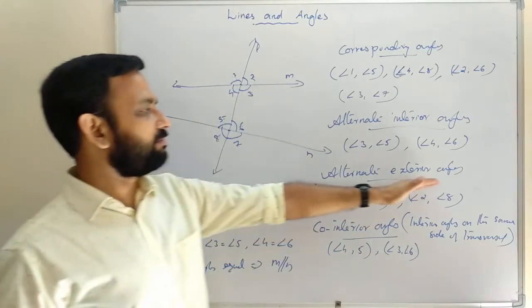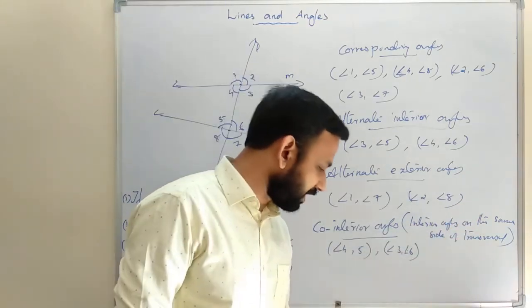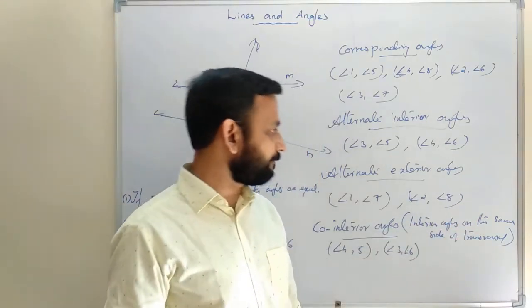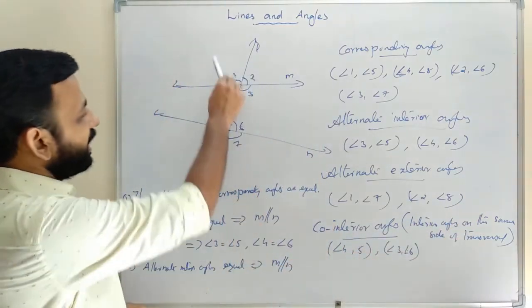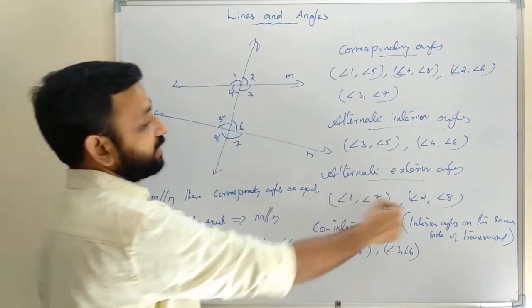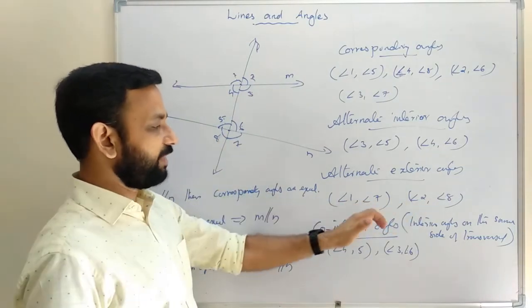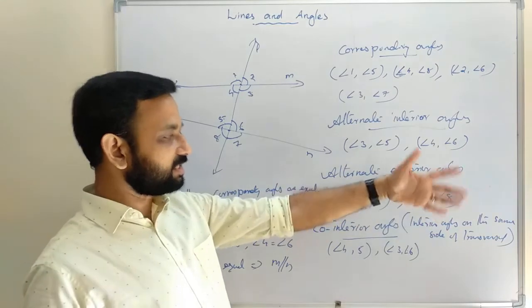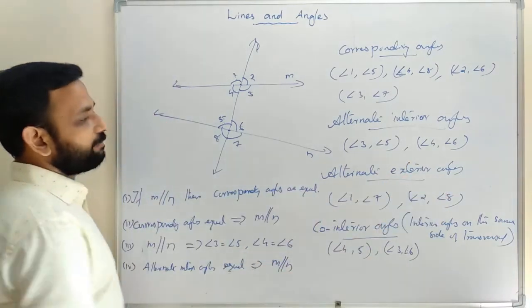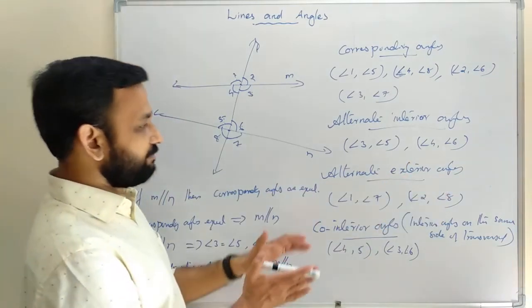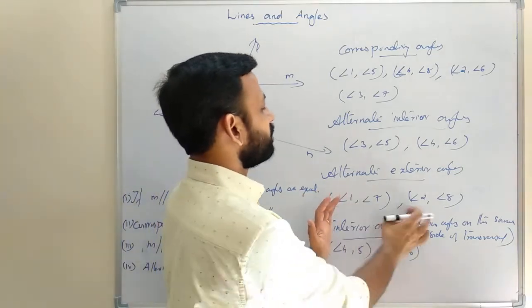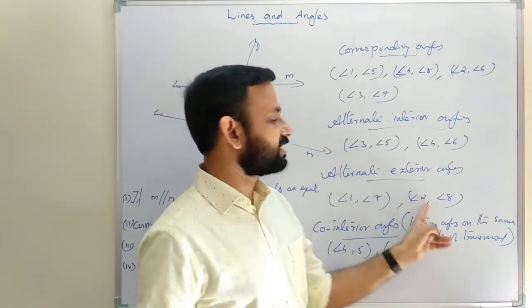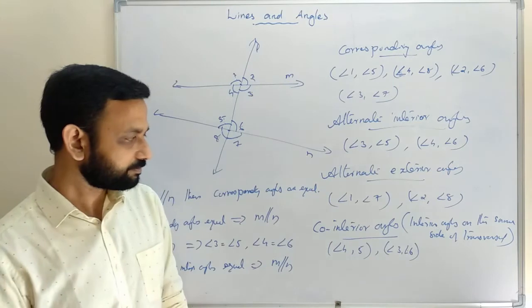The same way with alternate exterior angles, but that theorem is not given here. If any one pair of alternate exterior angles is equal, then the lines are parallel. Or we can say that if the lines are parallel, then both pairs of alternate exterior angles are equal.